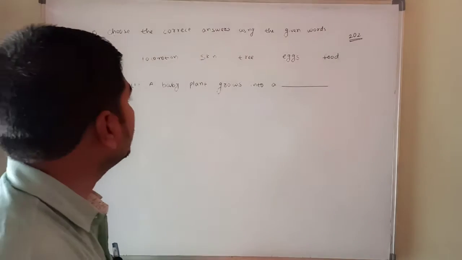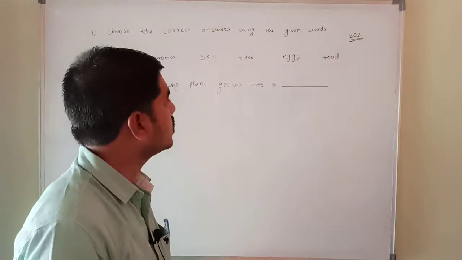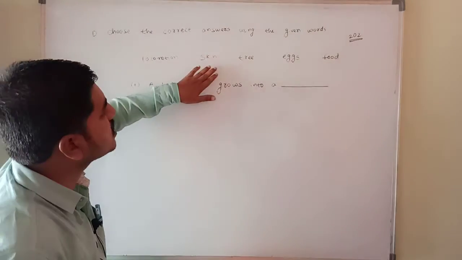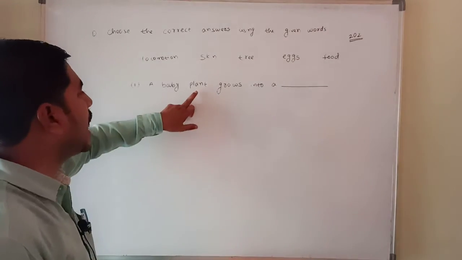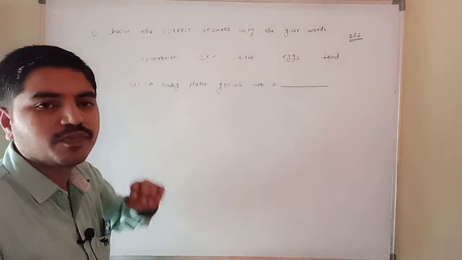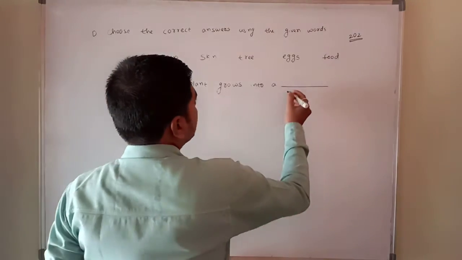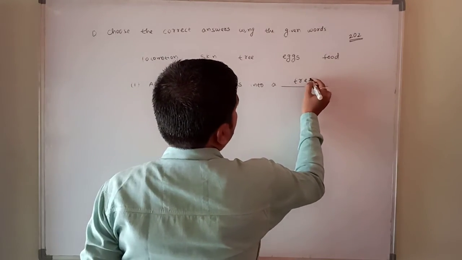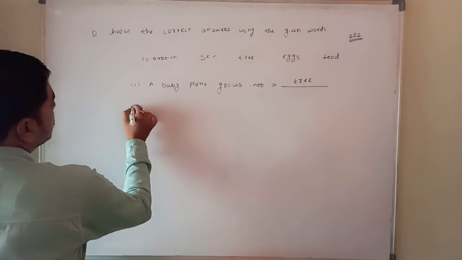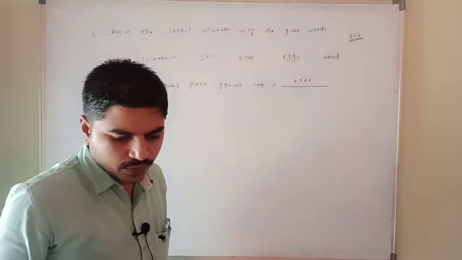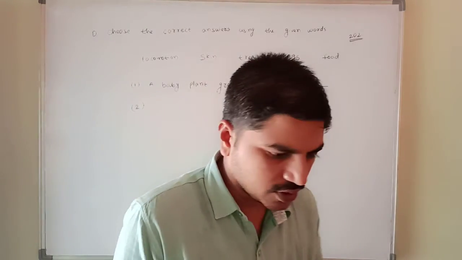So what is the answer for that? A baby plant grows into a dash. The locomotion, skin, tree, eggs, and food are there. So a baby plant grows to become a tree. Yes or no? So tree is the answer for this. Okay? And after completion of this one, second one we will go for.